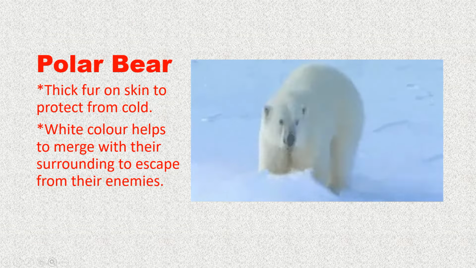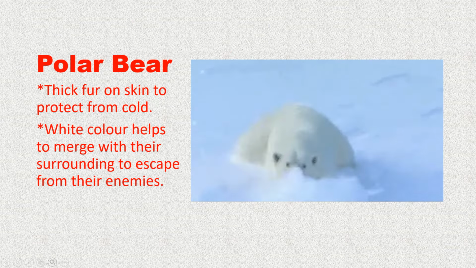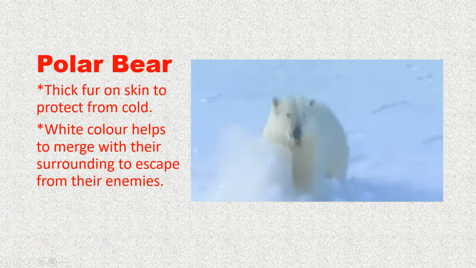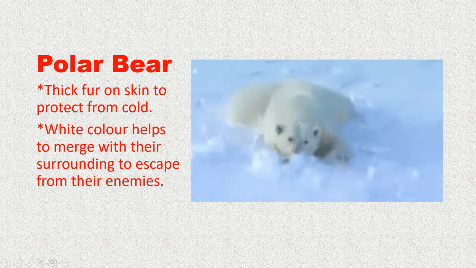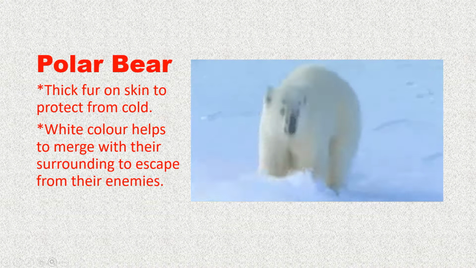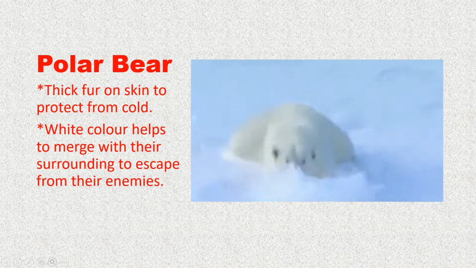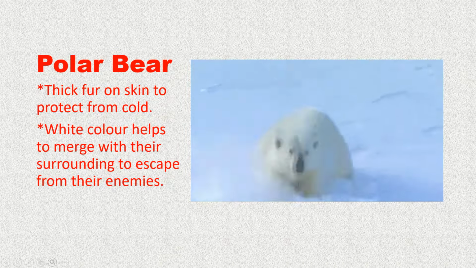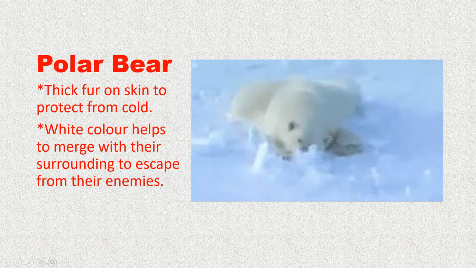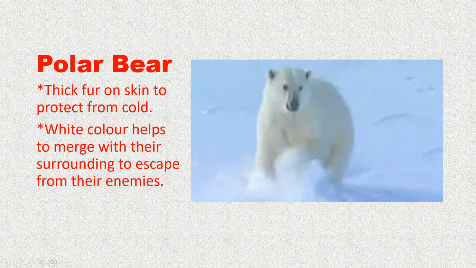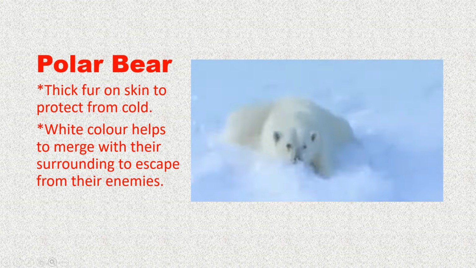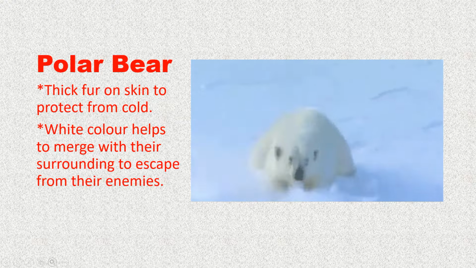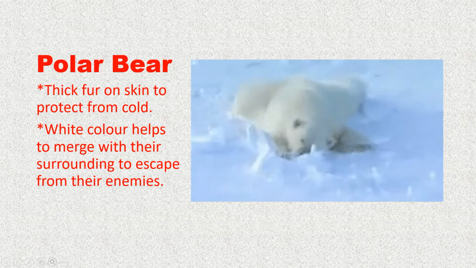In this slide, we have taken the example of the polar bear. Children, actually, when our body heat moves out, then we feel cold. But the polar bear has thick fur to trap the air. The air does not allow its body heat to move out. Hence, the polar bear feels warm. So, this is the main adaptation which helps them to keep their body warm during extreme cold climate. That is why it is written over there, thick fur on skin to protect from cold.